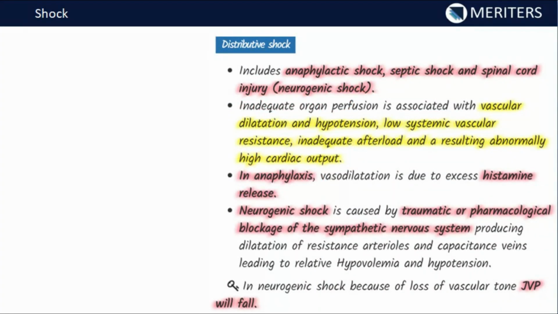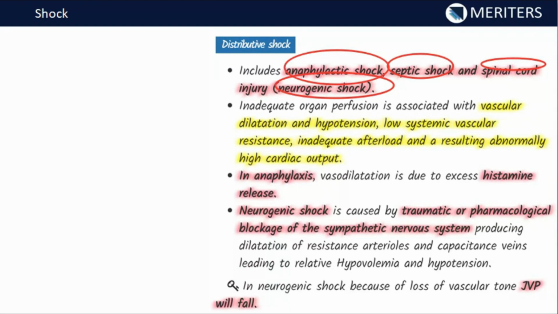Now the distributive shock, as we know, includes anaphylactic shock, septic shock, and spinal cord injury, that means neurogenic shock. So the anaphylactic, septic, and neurogenic shock all come in the category of distributive shock. One thing I must tell you before proceeding: for every type of shock, there are generally two parameters to discuss. One, there can be changes in the cardiac output, and another, there can be changes in the peripheral resistance, which later will affect the changes in BP.